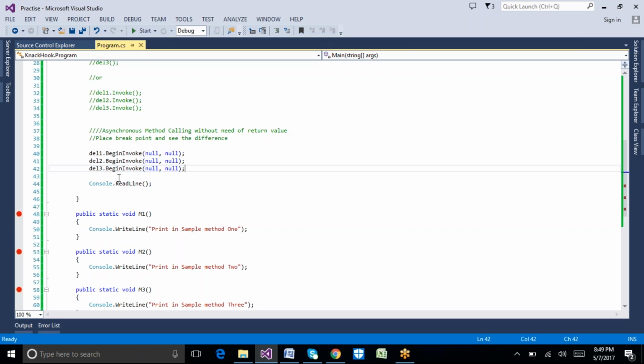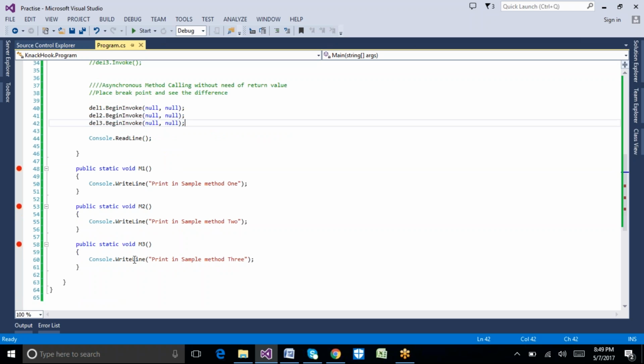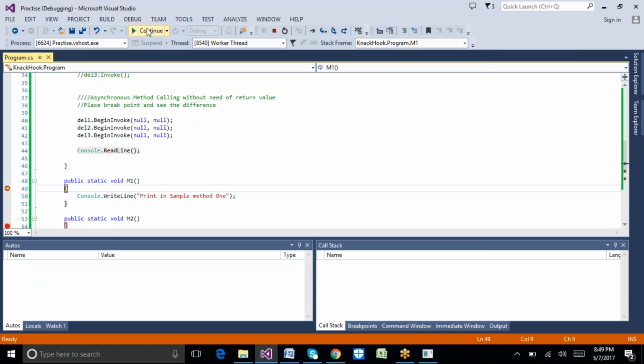Once we come to the asynchronous method call with the delegate, it will not wait for the output of one method before going to another method. It will continuously keep calling the methods. So if you call these methods, we are not guaranteed whether method 1, method 2, or method 3 is called first. Let's see how it will work here.